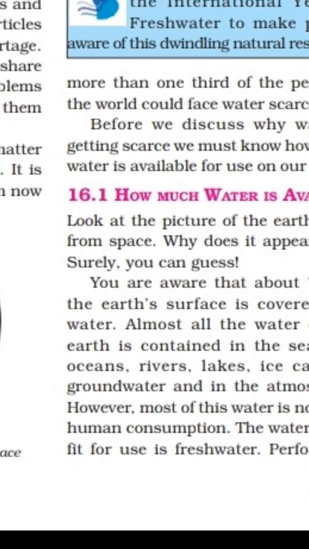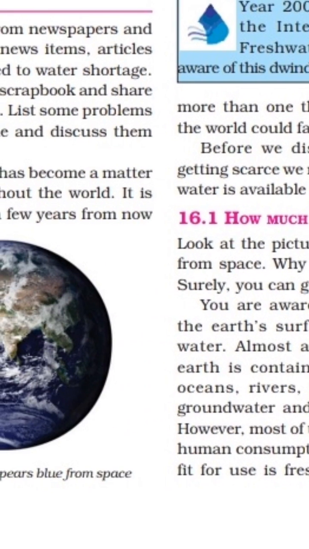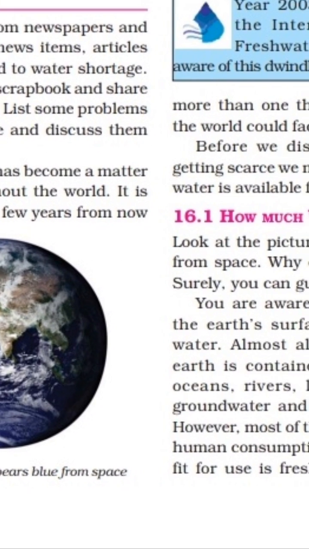Now, see our next point: how much water is available. Look at the picture of the earth taken from space. Why does it appear blue? Surely you can guess. Now see the figure. Earth appears blue from space. And why does earth appear blue from space? Because of the water which is present on the earth.